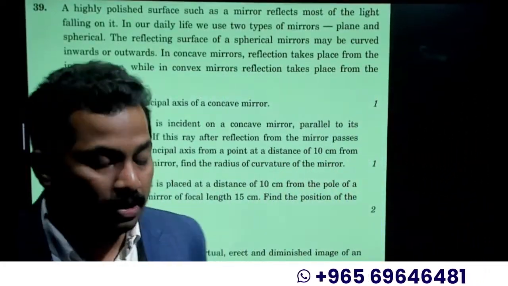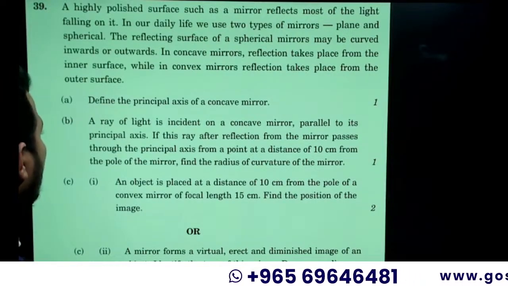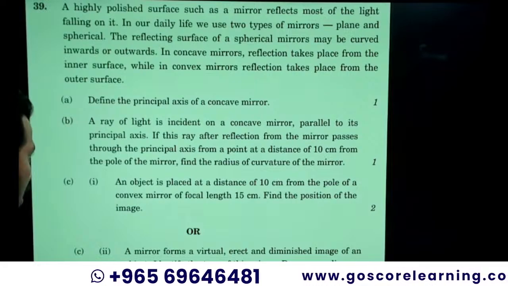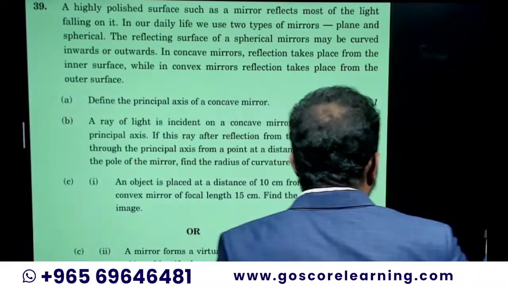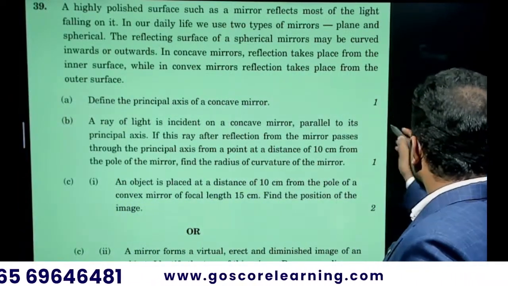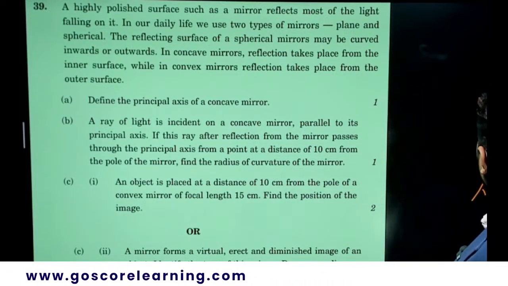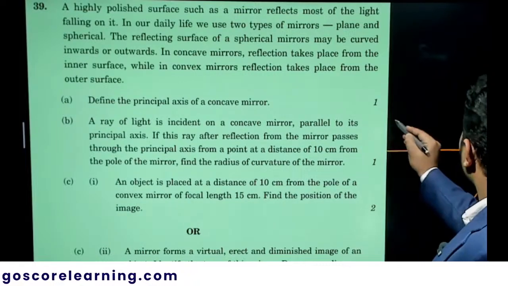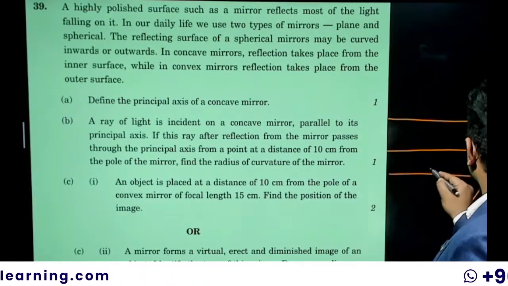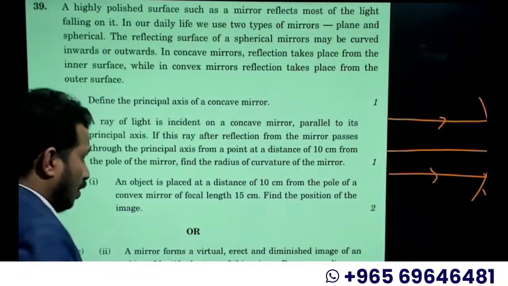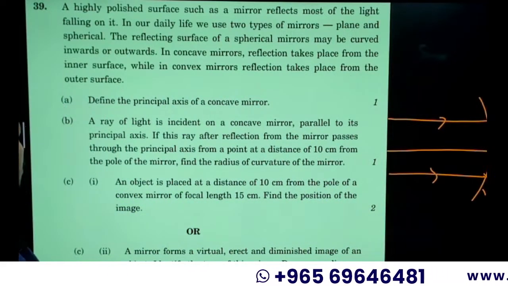A ray of light is incident on a concave mirror parallel to its principal axis. After reflection from the mirror, it passes through the principal axis at a point at a distance of 10 centimeter from the pole of the mirror.